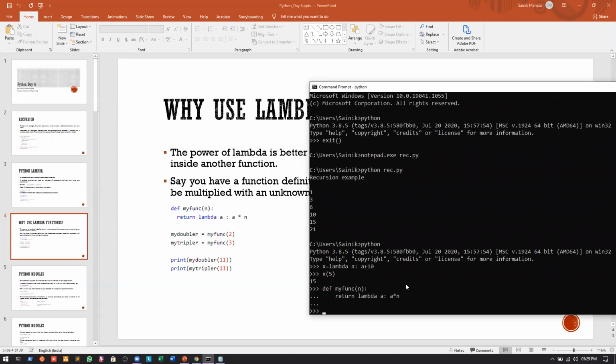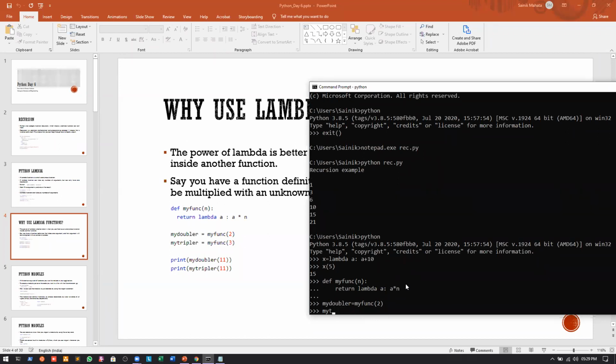So the function has been defined. Now I will write my doubler is equal to my function, passing the argument n as 2 for the doubler, and then my tripler is equal to my function, and we give the argument as 3.